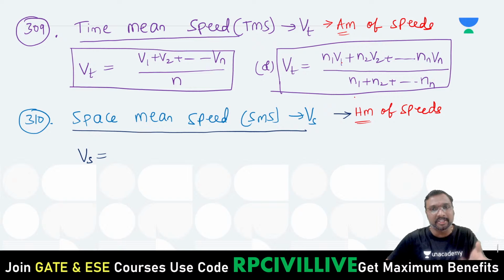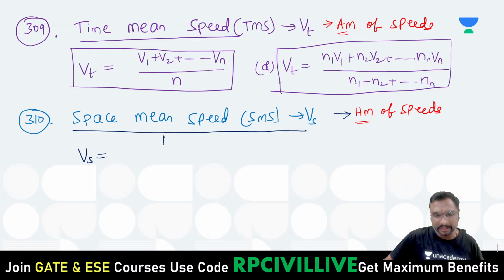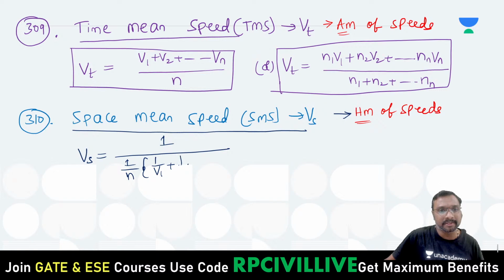Arithmetic mean is your time mean speed, and harmonic mean is your space mean speed. So, arithmetic mean and harmonic mean, right? What is that harmonic mean? VS is equal to 1 divided by, 1 by n times, 1 by V1 plus 1 by V2 plus so on 1 by Vn.